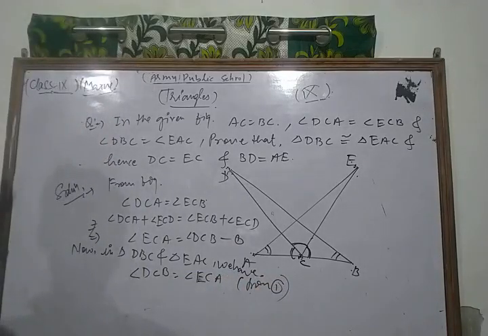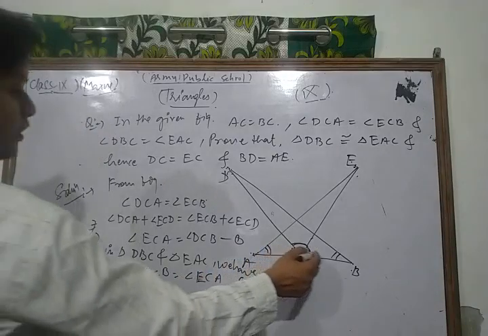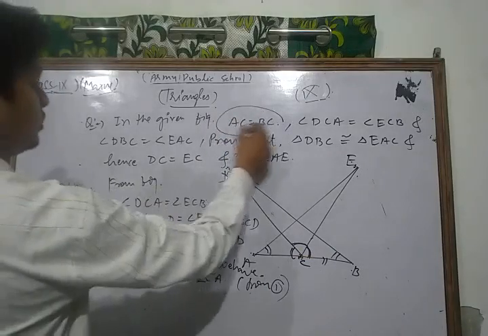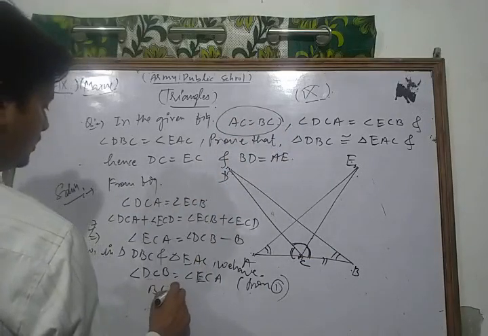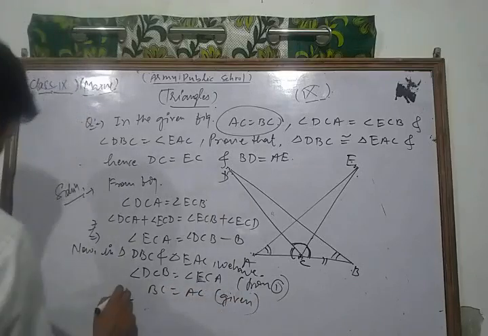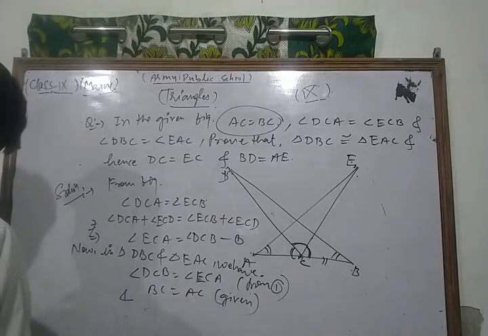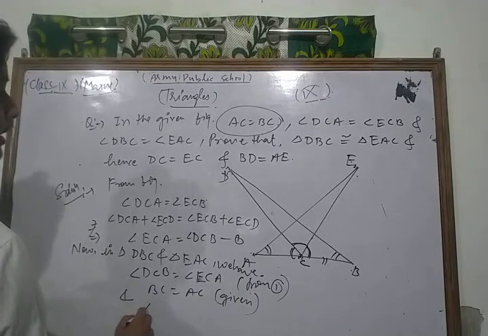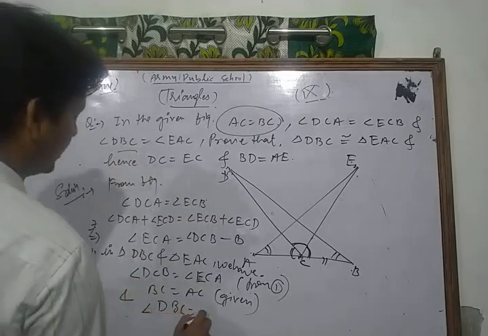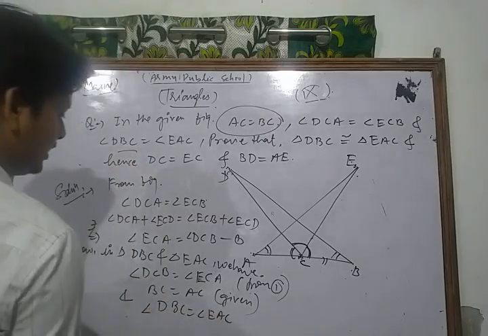And BC is equal to AC, which is given. BC is equal to AC is given. And angle DBC is equal to angle EAC.